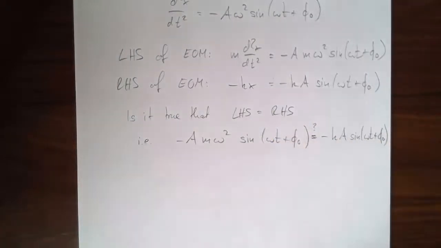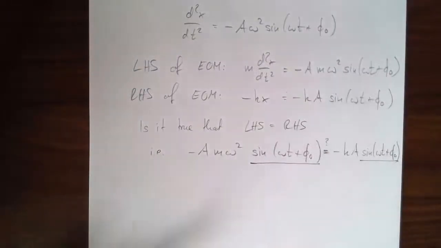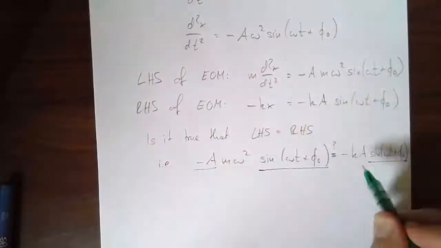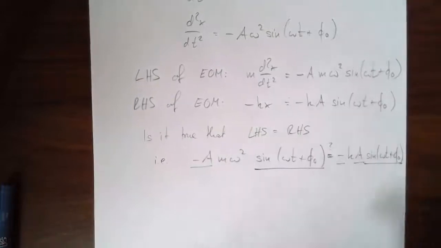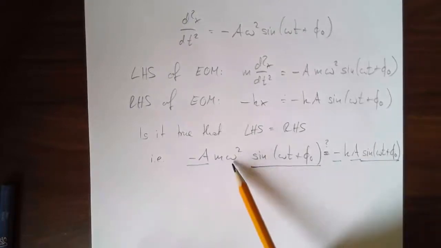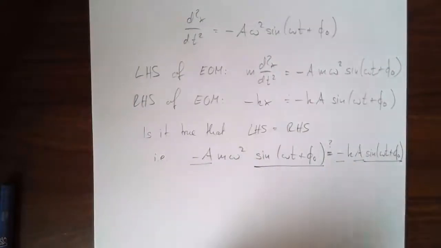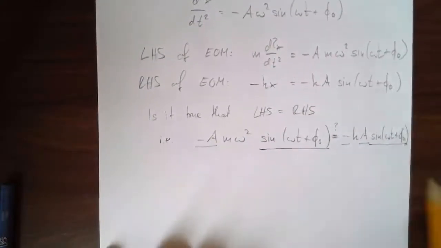Let me sort of color code this. So this thing is this thing. That's okay. They're always the same because they're literally the same function. There's minus a and there's minus a. What about the rest? Well, I left those undetermined. I didn't specify what omega is, what m and k might be given by the physical situation.